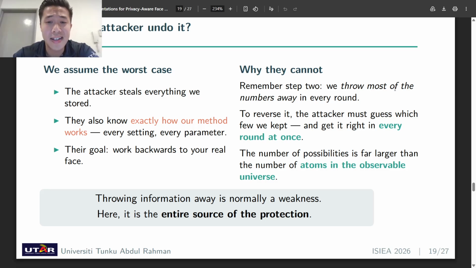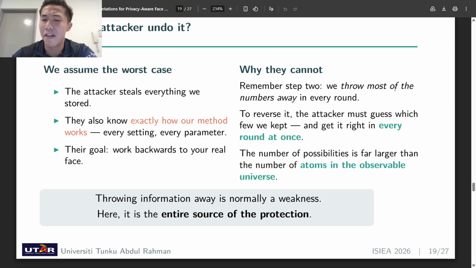Now, can an attacker actually undo it? Can somebody actually break this? We assume the worst case. The attacker steals everything that we store and knows exactly how our method works. Every setting, every parameter, nothing is secret. Even with this, they still cannot get back to your face. Remember step 2? In every round, we throw most of the numbers away. To reverse that, the attacker must guess which few we kept and guess right in every round simultaneously. The number of possibilities is far larger than the number of atoms in the observable universe.